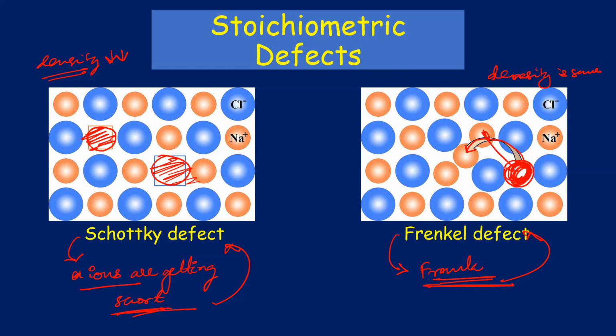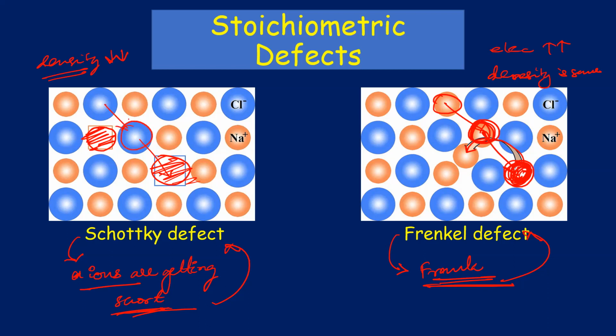This red atom will come here, and a hole will be produced on this side. Then this will come here, and the hole will be produced this side. So you can see there is a movement of ions that is facilitated by a hole, and that is why there will be an increase in electrical conductivity. So electrical conductivity increases.